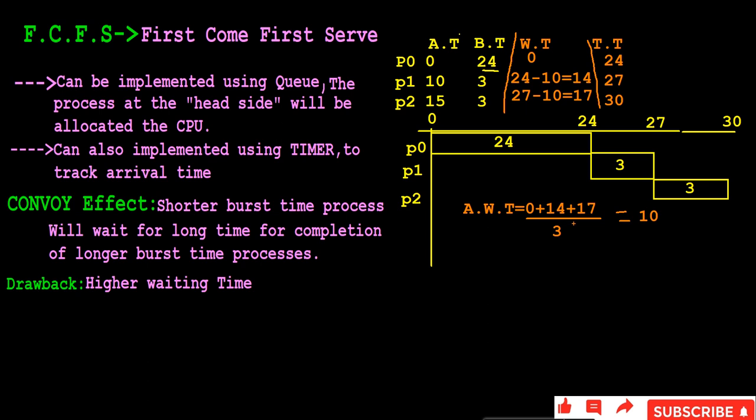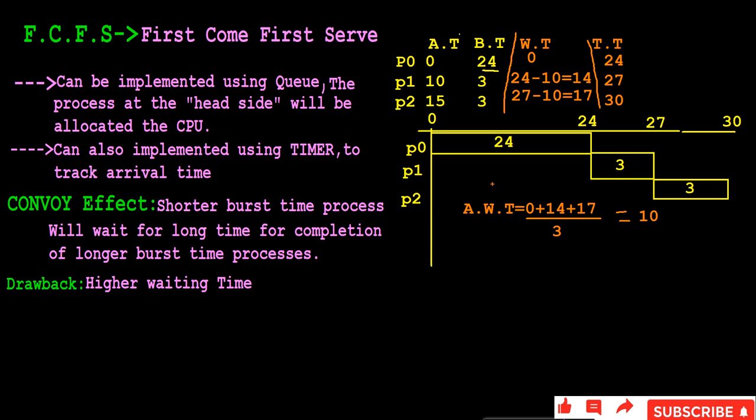So this is about FCFS scheduling and average waiting time. The average waiting time is higher here. And coming to the convoy effect: convoy effect means the smallest processes will wait for the longer processes to finish the execution. P1 requires only 3 seconds of burst time, but it will wait for P0 to finish its 24 seconds of execution. It is waiting in the ready queue to complete the execution.